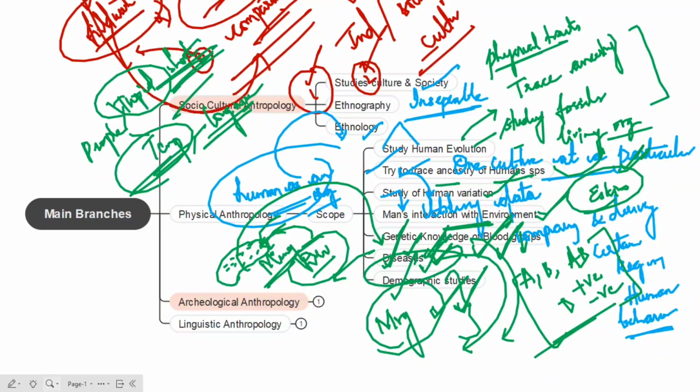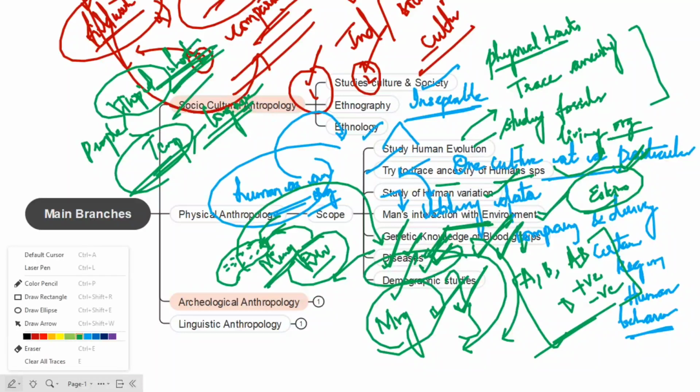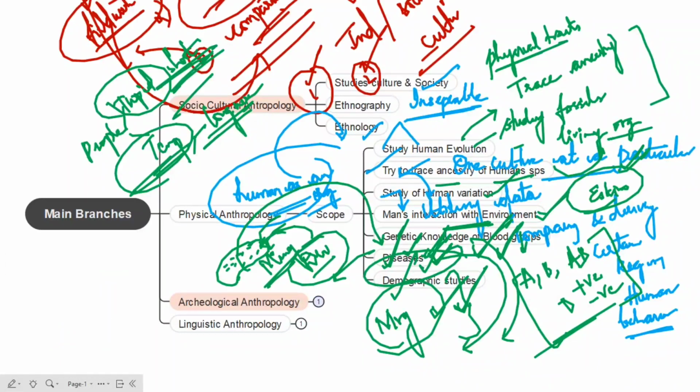And the next important branch here is archaeological anthropology. Archaeological anthropology is nothing but the systematic retrieval and analysis of physical remains. So what are the physical remains or fossils that we got? We go for systematic retrieval of those fossils, and we also focus on analysis of these physical remains. By using these fossils, we can go for reconstruction of environment, culture, as well as society.